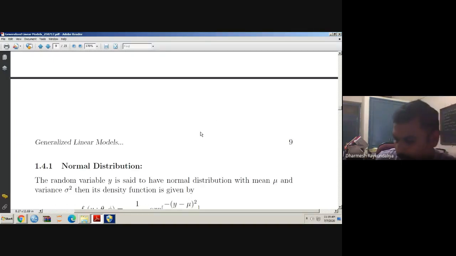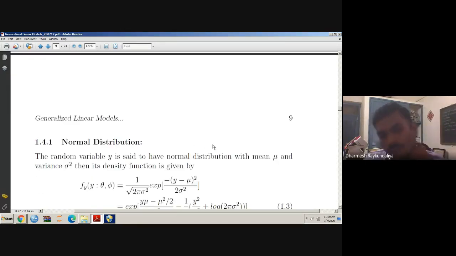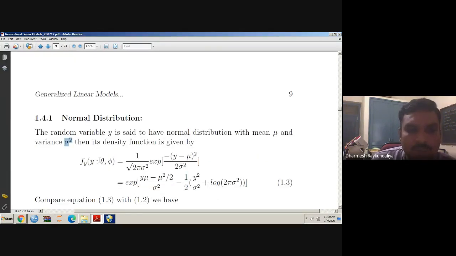In the second semester, in the exponential family, you may have studied that distributions like the normal distribution, binomial distribution, Poisson distribution, gamma distribution, and exponential distribution are members of the exponential family. So let us verify one by one. Let us consider the normal distribution. The random variable y is said to have a normal distribution with mean mu and variance sigma square. Then its density function is given by f of y, theta, phi. Here I am not writing mu and sigma square, I am writing theta and phi because I will convert them into the theta phi form later.